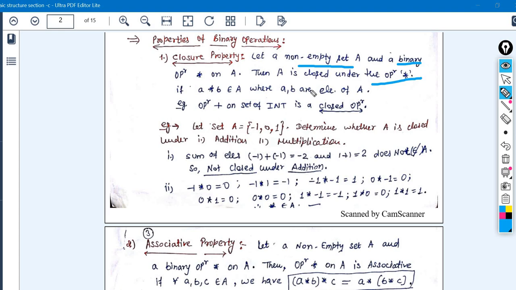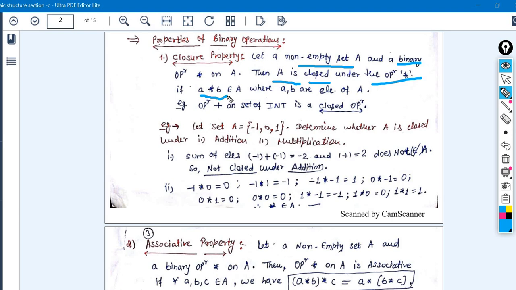If you are applying any binary operator on any set A, and after applying the operator on the elements of set A, whatever you get as the resultant must also belong to that particular set A only. If it is so, then you can say this particular algebraic structure is satisfying the closure property. Okay, so with the help of an example we can understand this closure property.